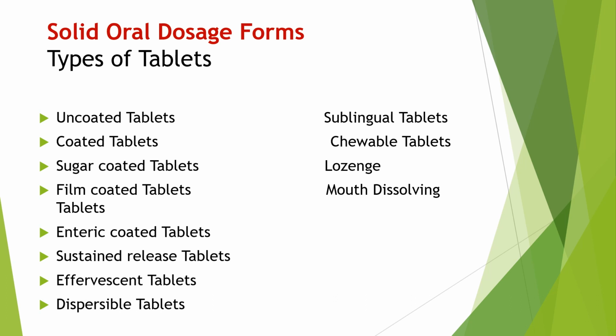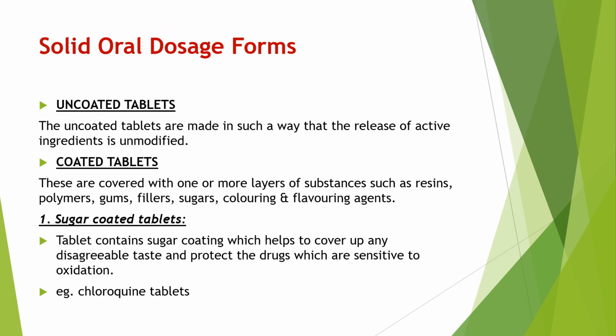We will see one by one what is uncoated and what is coated tablets, with their examples. Now first one, uncoated tablet. The uncoated tablets are made in such a way that the release of active ingredient is unmodified. And coated tablets are covered with one or more layers of substances such as resins, polymers, gums, fillers, sugar, coloring and flavoring agent.